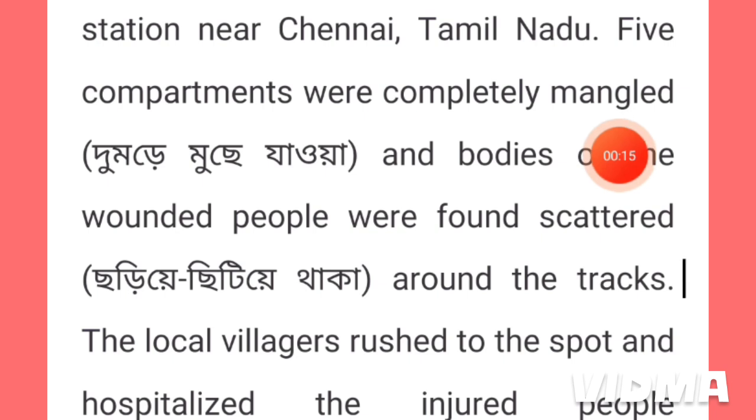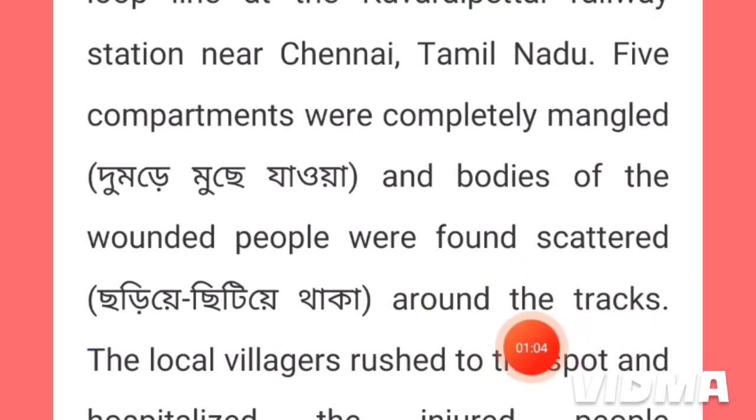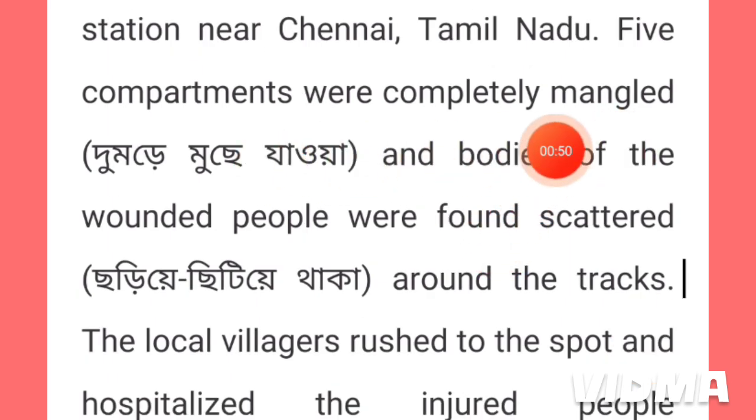Mangled means damaged by crashing roughly. And the bodies of the wounded people were found scattered. Scattered means left here and there. ম্যাঙ্গেল কথাটা মানে হচ্ছে দুমড়ে মুচড়ে যাওয়া, আর স্ক্যাটার্ড মানে এখানে সেখানে ছড়িয়ে পড়েছিল আহত বডিগুলো লোকের। Around the tracks. Here the word tracks means the rail line. This sentence has been written in the simple past tense.